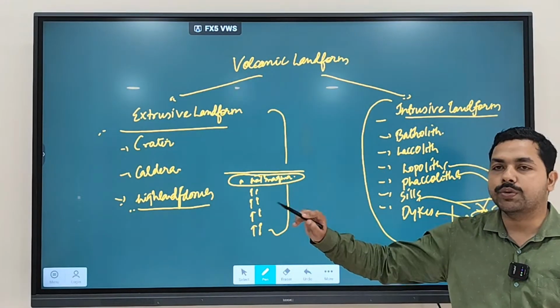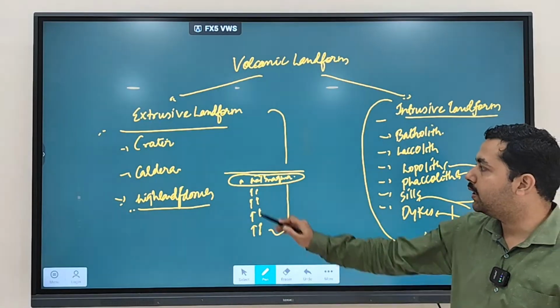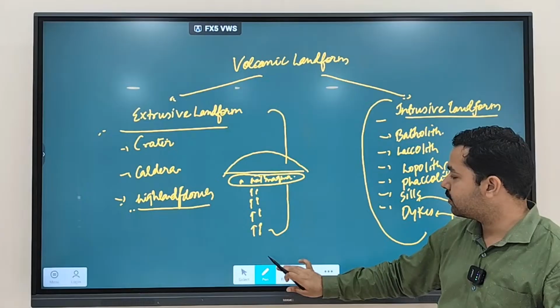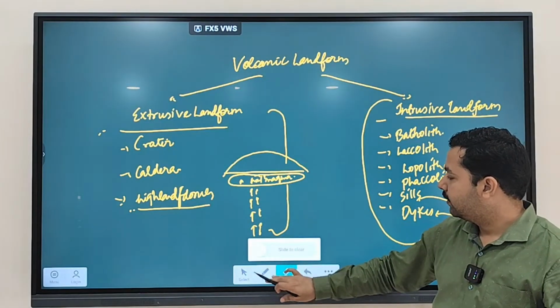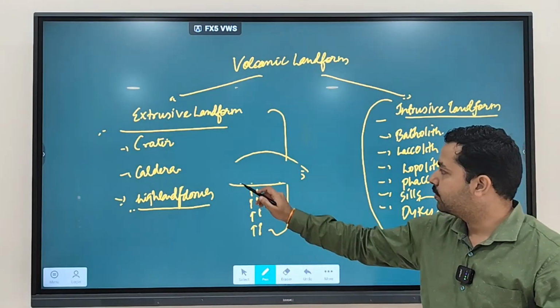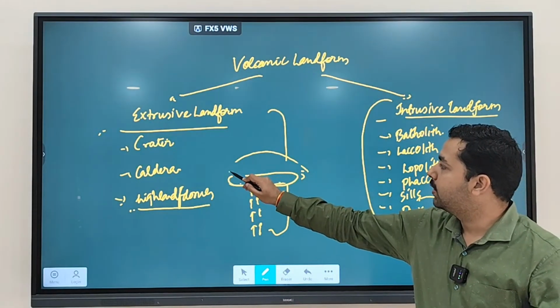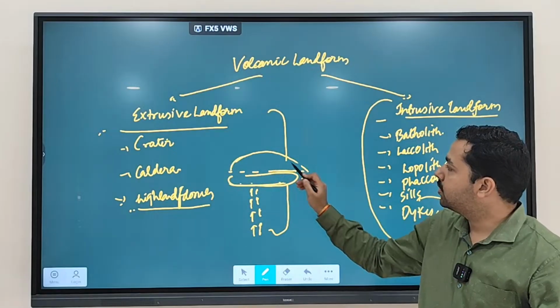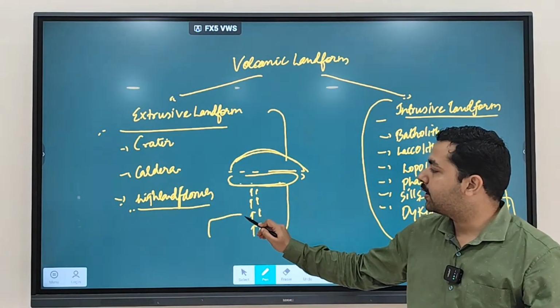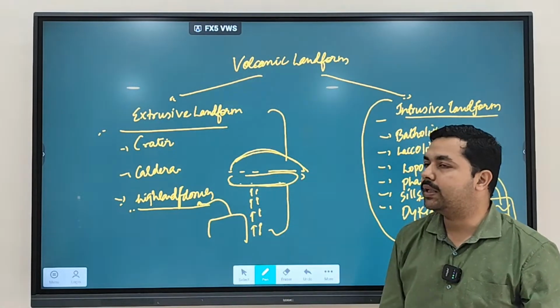So when the earth surface is in contact with hot magma, it gets heated, and you will see a dome shape formation like this. This part of the earth surface will become what? A dome shape. Because of the hot magma spread, this has now changed into a dome shape. Clear? Or it might increase like this, which is called a highland or a dome.